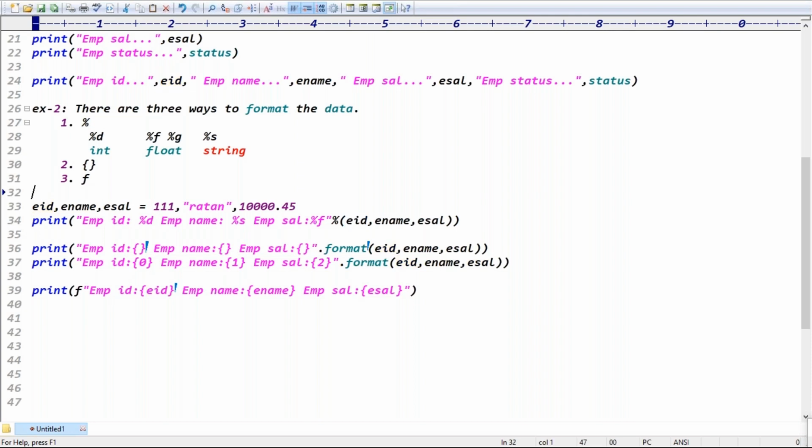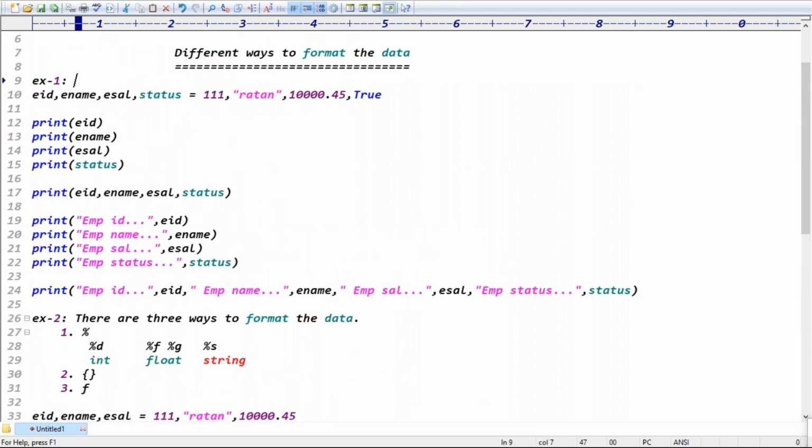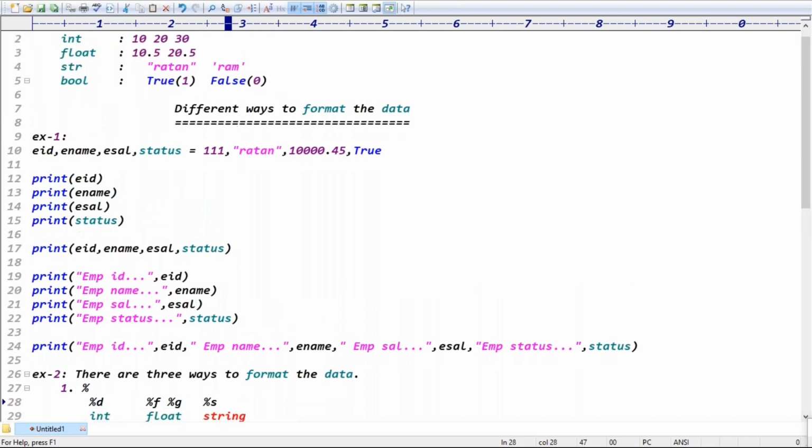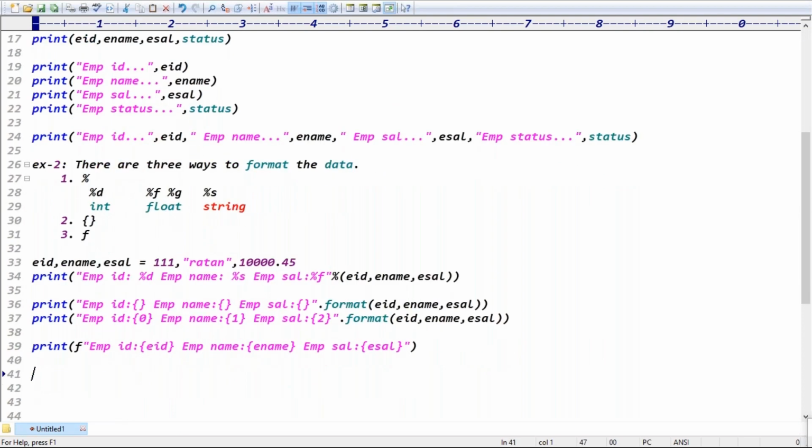Guys, in the first example, we are just printing the data in different basic data types like int, float, string, or boolean. Example one is the normal way of putting commas and printing the data. And example two shows there are three ways to format data: using percentile, using braces, and using F. At the application level, we will use the third approach, guys.